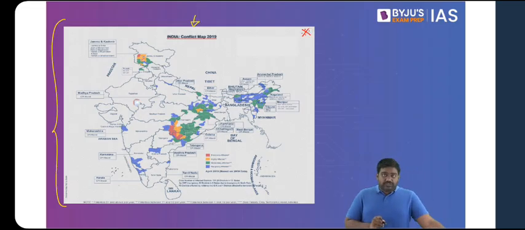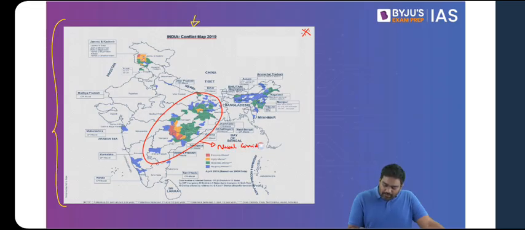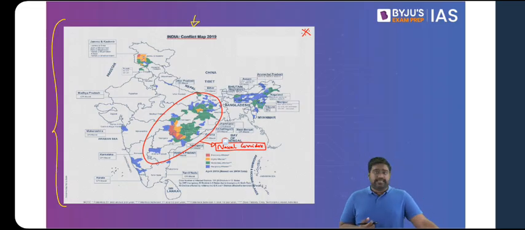So the first major conflict zone that we will focus upon will be this belt, this region. The central and eastern parts of India with some parts of southern India. This is the region affected by Naxalism. We call this the Naxal corridor, also known as the Red Corridor. So Naxal corridor, Red Corridor, they mean the same.